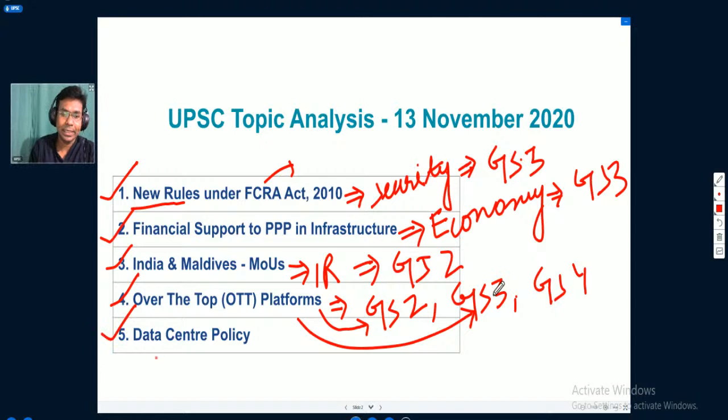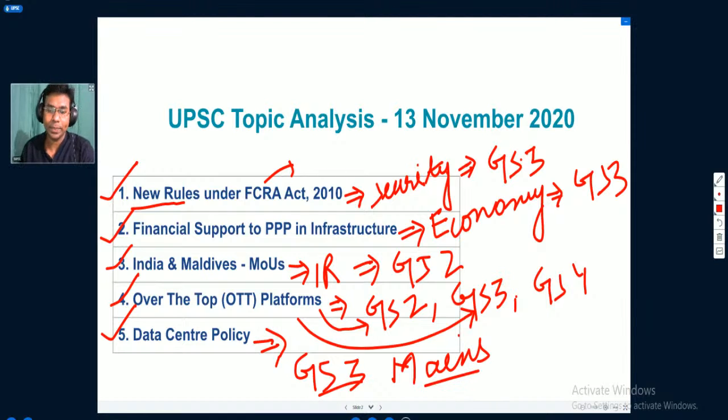Then we will understand the next topic, which is the data center policy. We will understand what data centers are. We will understand the different definitions given by the government related to data centers, and we will see what the new policy talks about. This is relevant to cyber security and digital infrastructure in India. It is mainly important for general studies paper 3 of the mains exam. We are going to talk about these topics, and an in-depth understanding of them is very important for you to answer questions asked in prelims as well.